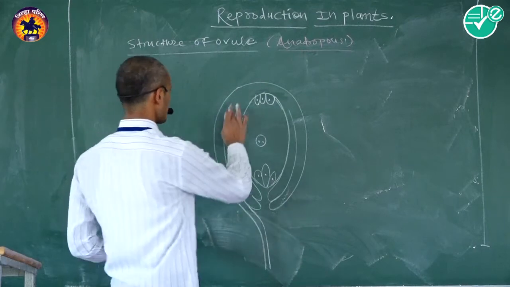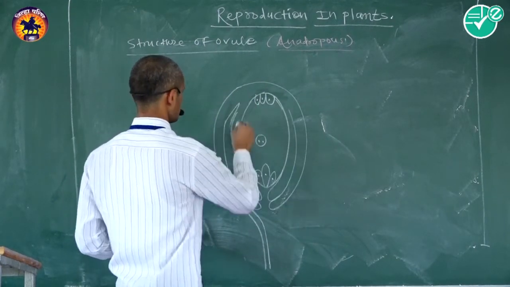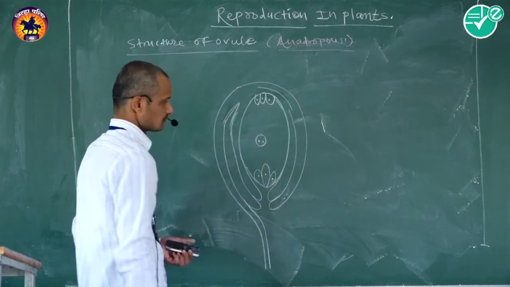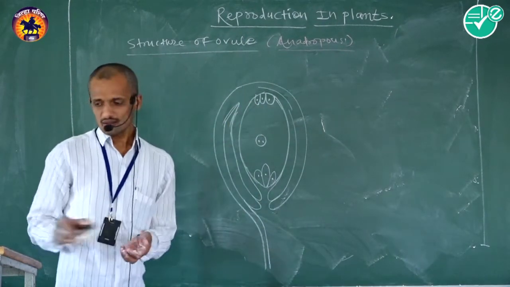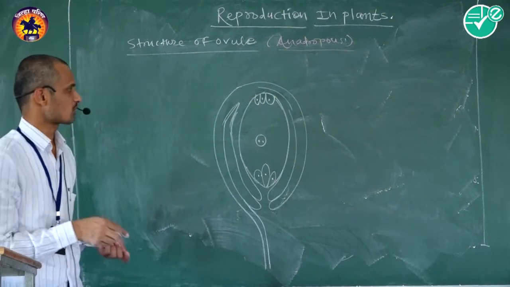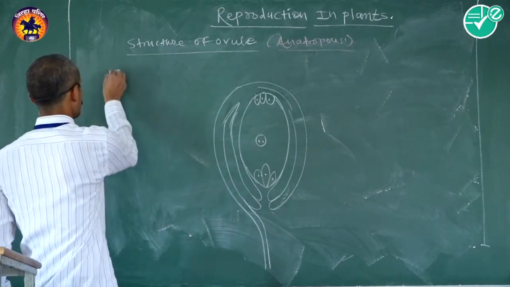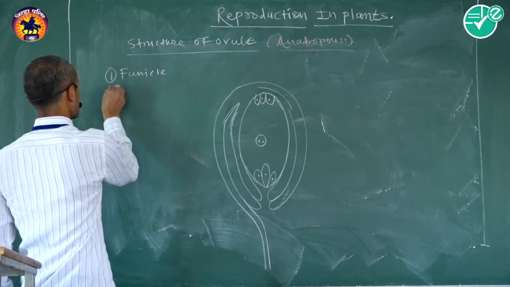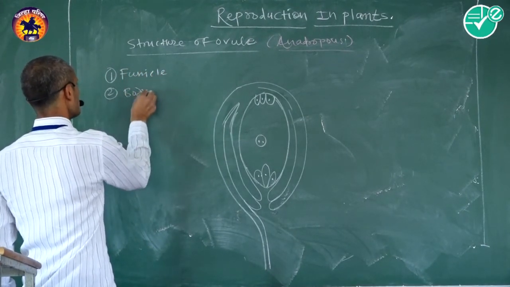The typical structure of an ovule consists of two main parts. The first one is the funicle and the second one is the body of the ovule.